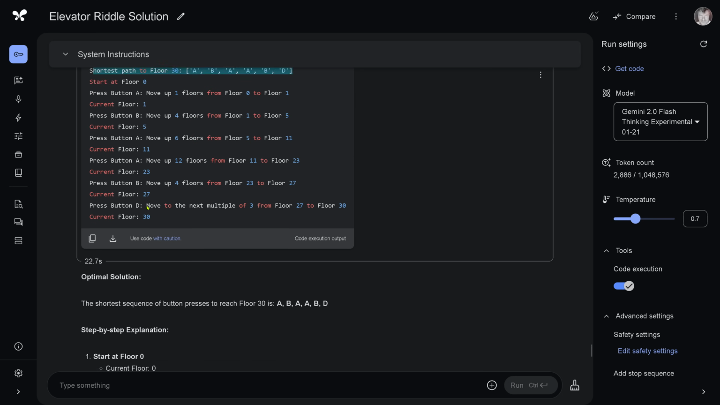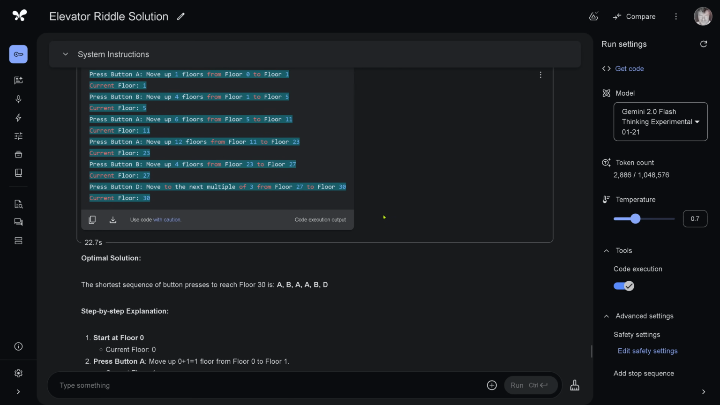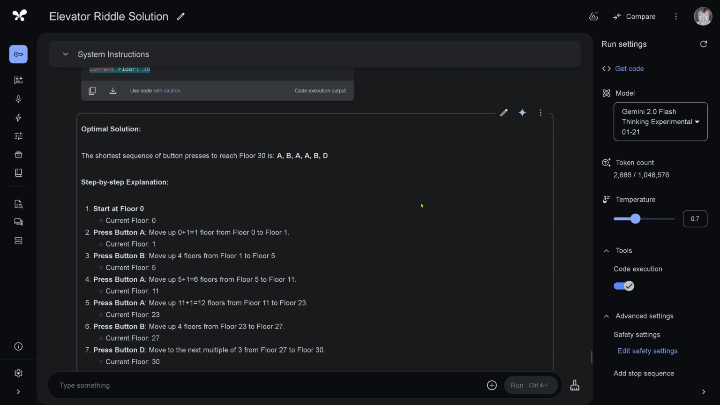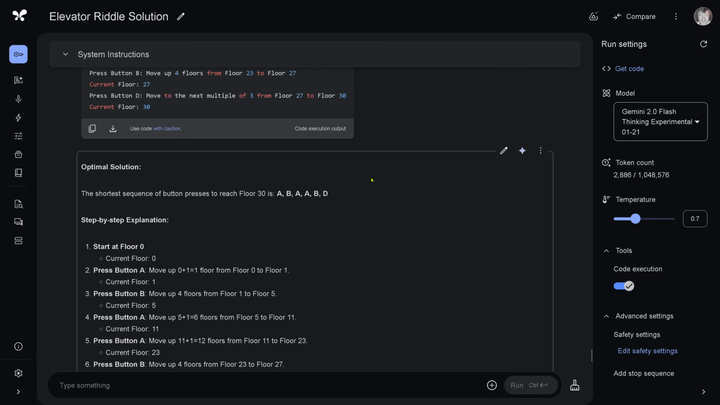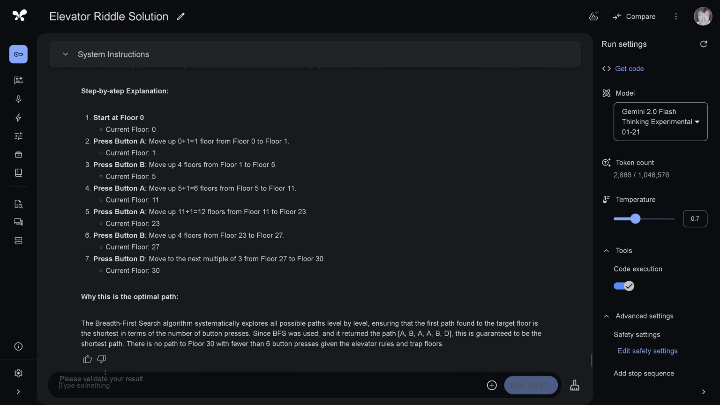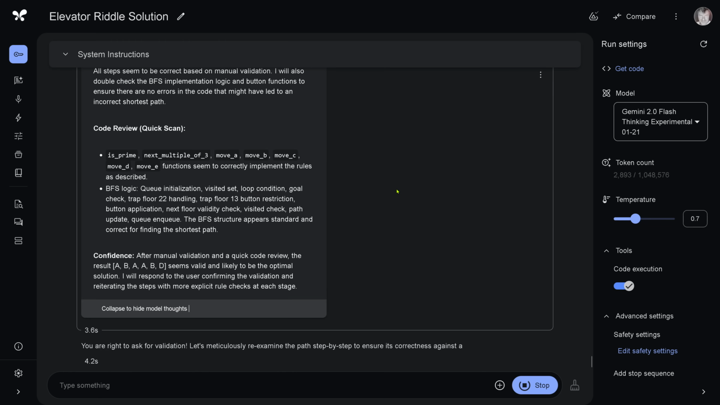Beautiful. We start at floor 0 and we go to floor 30 with 6 button presses in our elevator. So it took 22.7 seconds to finish the Python execution, and then this is the optimal path. So with the BFS algorithm, the returned path A, B, A, A, B, D is the correct path. And I said, hey, great, can you validate this? You know me. And since we're already at 24 seconds in, I said, okay,